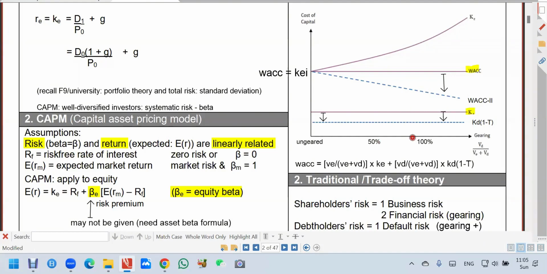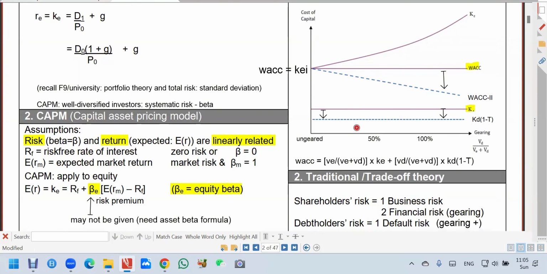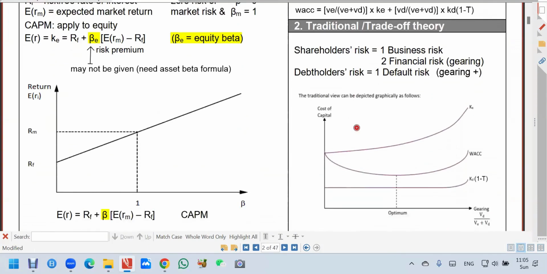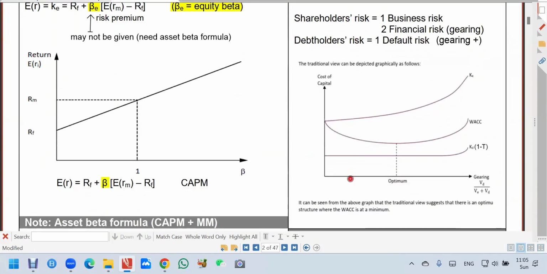So gearing change, cost of capital change. We cannot use net present value. It will not be accurate. So that's Modigliani and Miller. Of course, traditionally say the same thing. If gearing change, cost of capital change. So unless you keep the gearing same before take the project, after take the project.